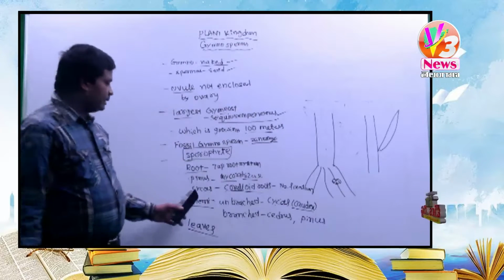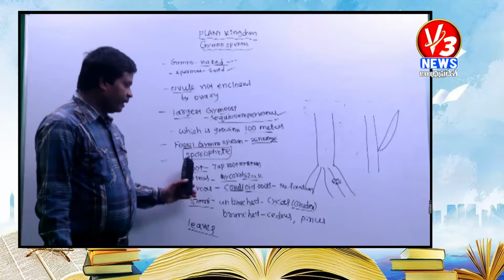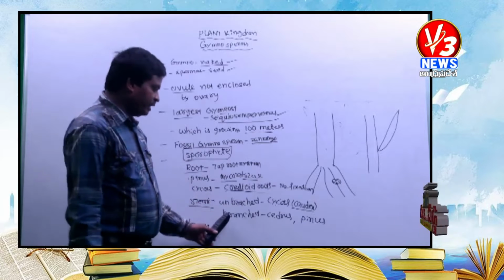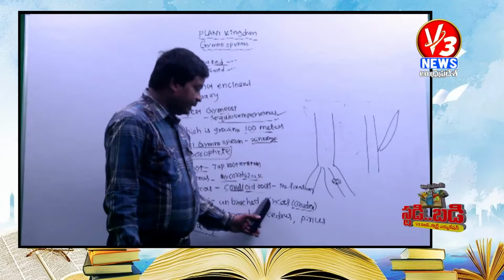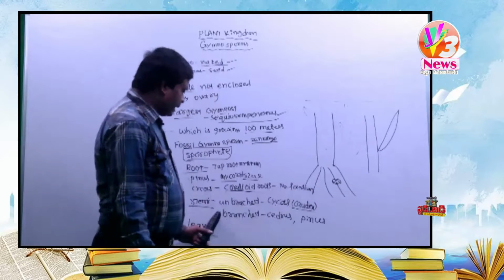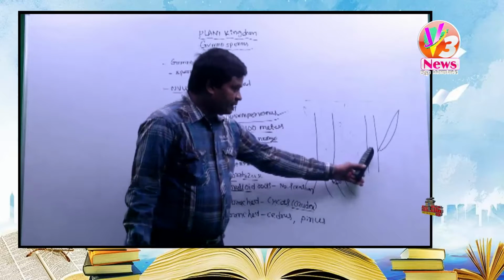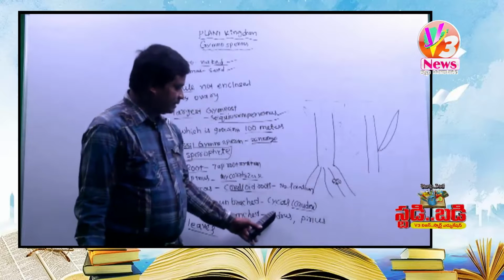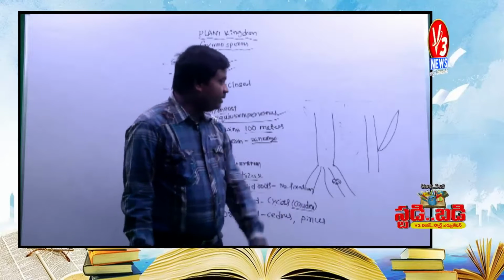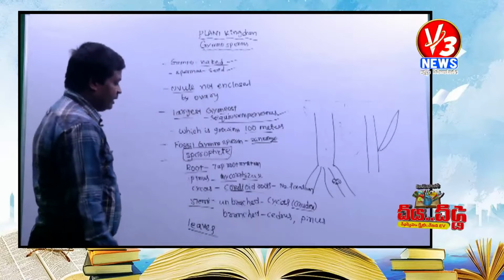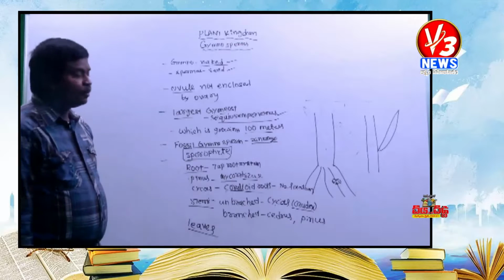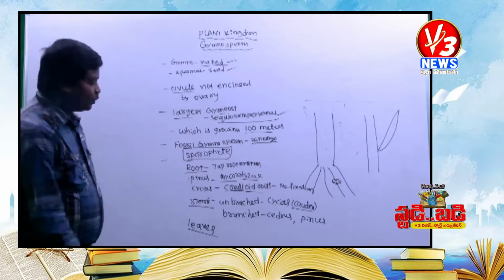Very important. So, in the sporophyte plant body, it is differentiated into roots, stems and leaves. Stem may be unbranched or branched. Unbranched example is cycas. An unbranched stem is called a caudex, and branched means the stem produces branches. Example of branched stem: cedrus and pinus. Next, leaves. What type of leaves are found in gymnosperms?